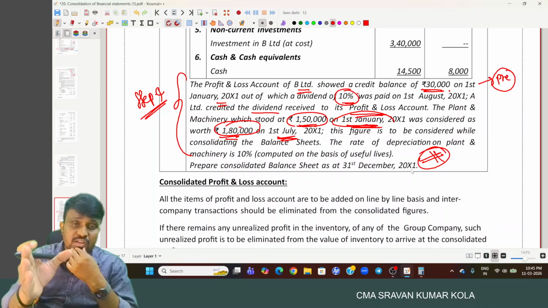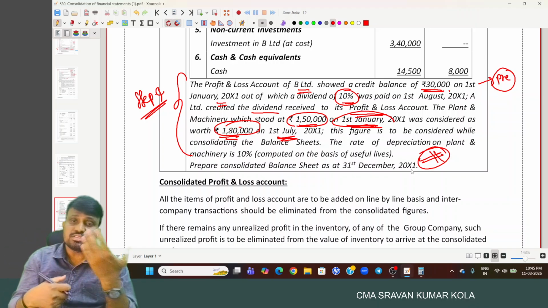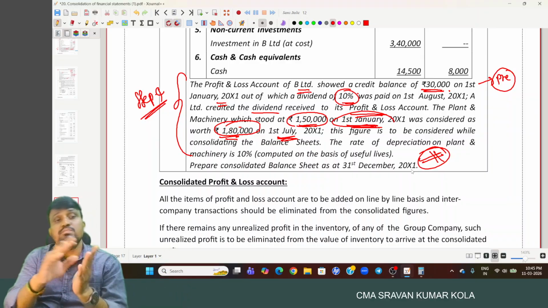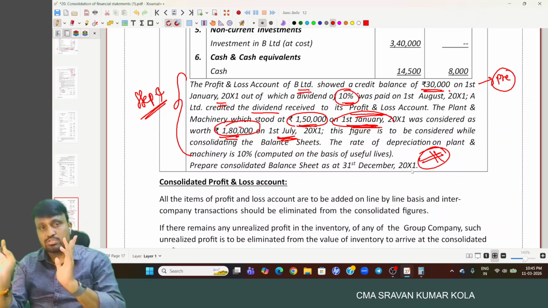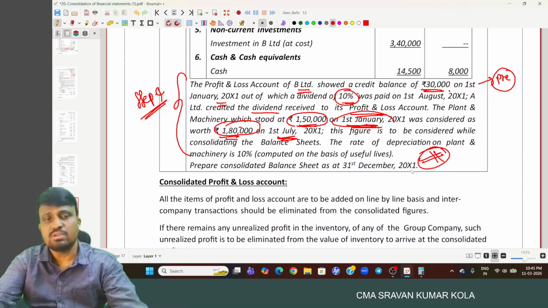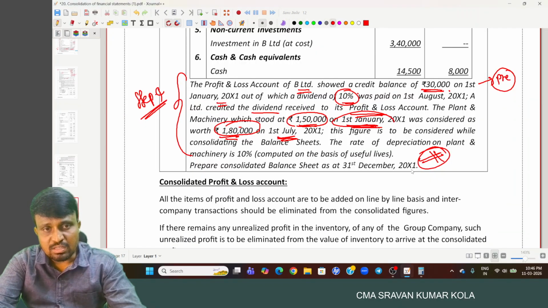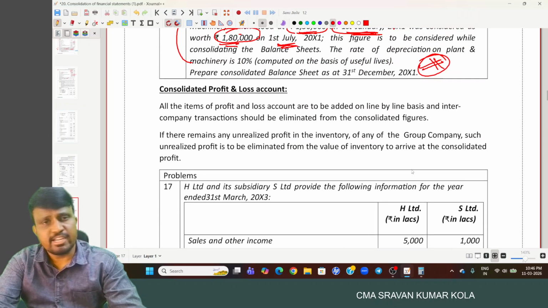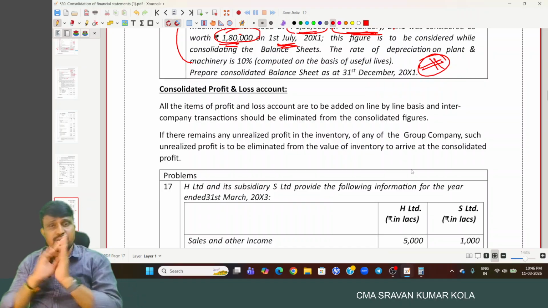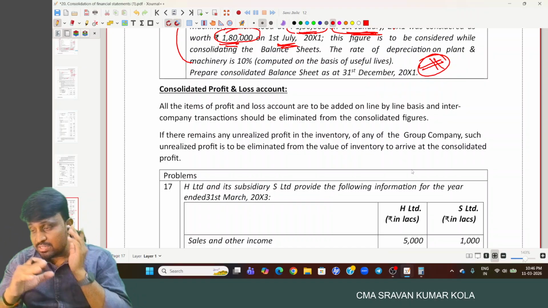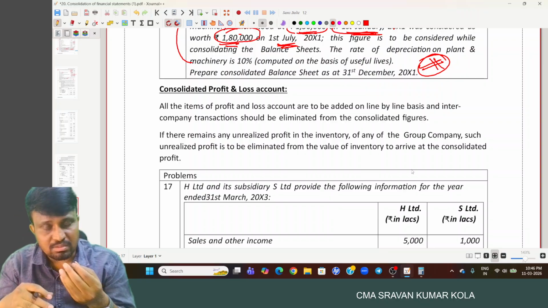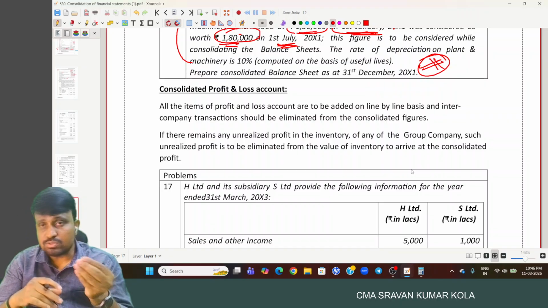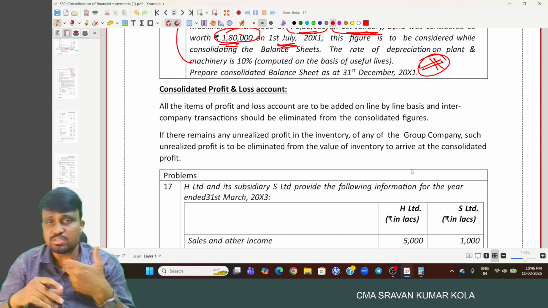Compare with the revalued figure, and the difference is treated as either an increase or decrease and will be provided in pre. And due to that change, whatever the impact in depreciation will be provided in post. The rest is the same problem, and okay, this is the one. And coming to this, this is what the consolidated balance sheet is. I hope you understood. The majority of problems I discussed here, and on average, till now we discussed around nine problems, and all concepts we discussed.